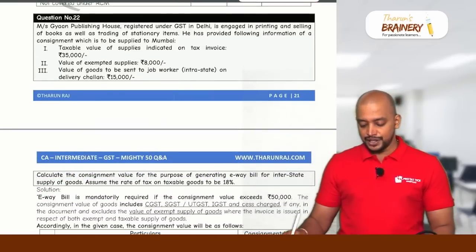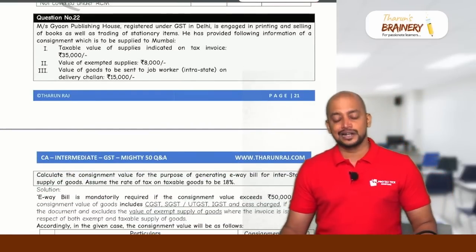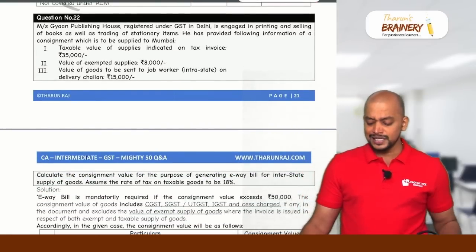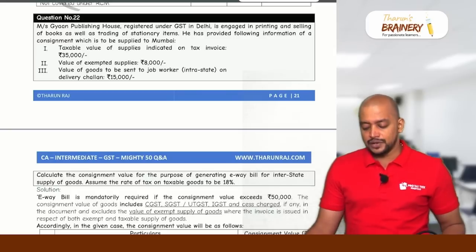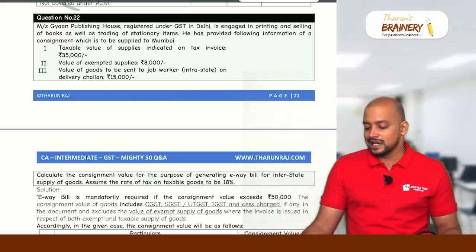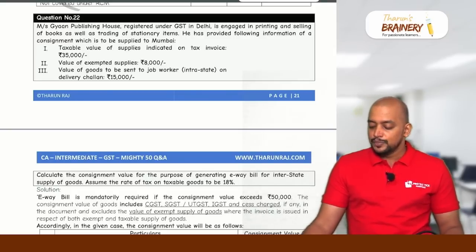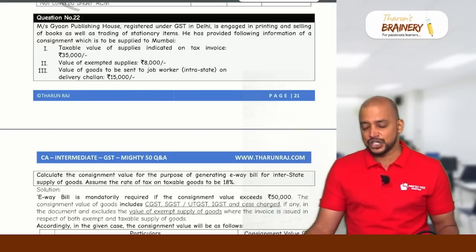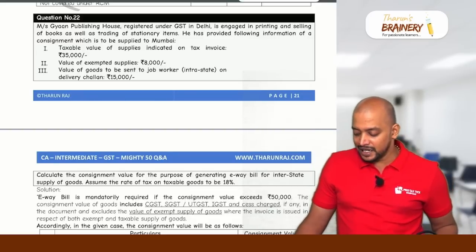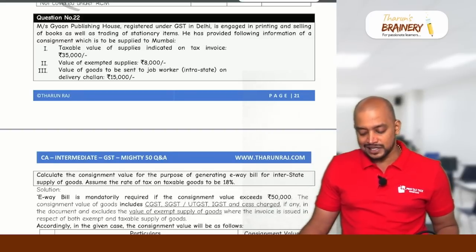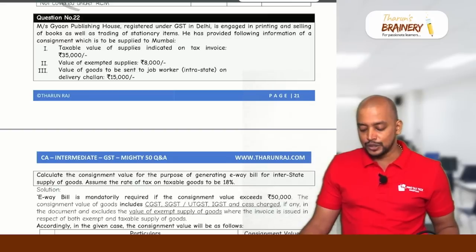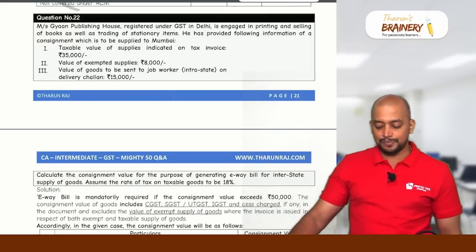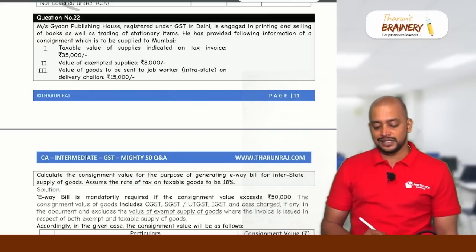Then question number 22. This is related to e-way bill. Messrs. Gyan Publishing House, registered under GST in Delhi, is engaged in printing and selling of books as well as trading of stationery items. He has provided the following information of a consignment which is to be supplied to Mumbai. Taxable value of supplies indicated on the tax invoice: 35,000.